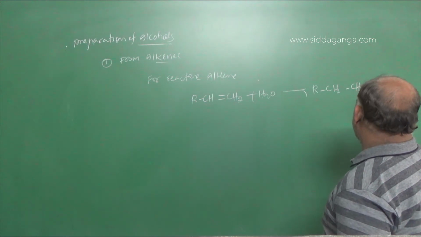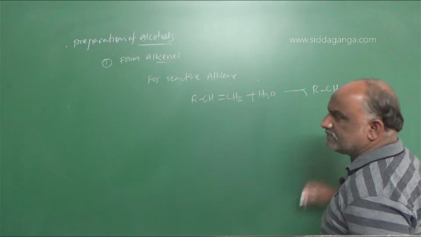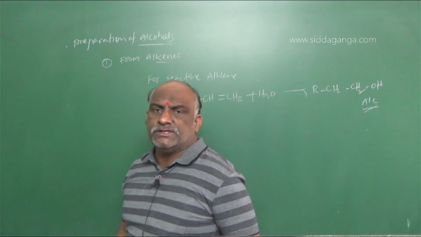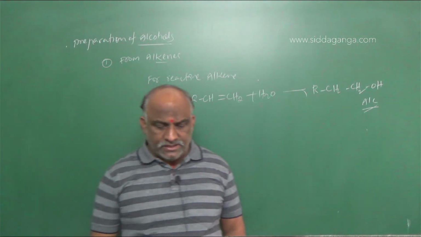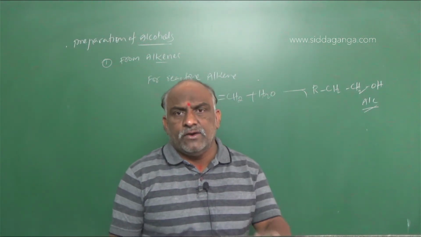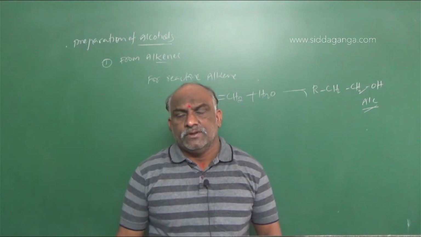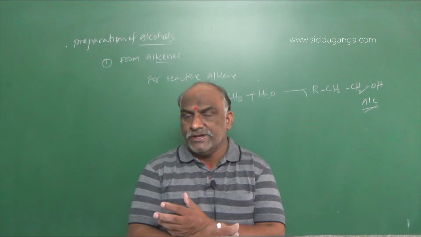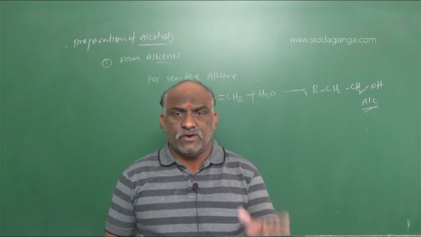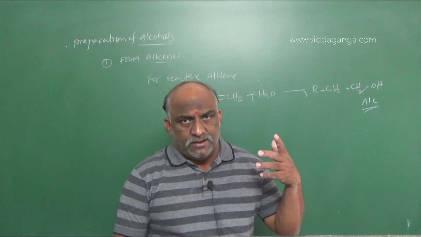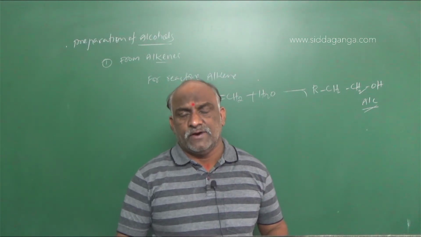You will get alcohol. This reaction follows a 3-step mechanism. Number 1 is protonation, second is the formation of carbocation, third is the elimination of proton and formation of alcohol.